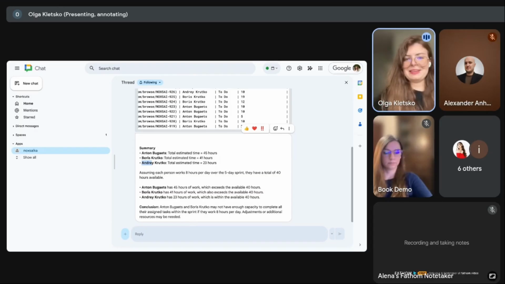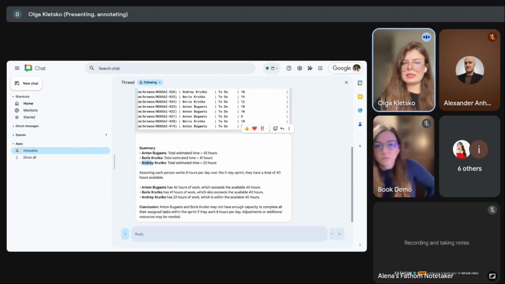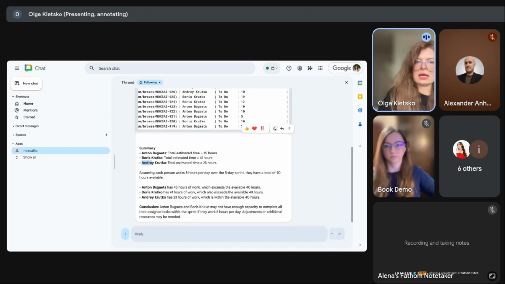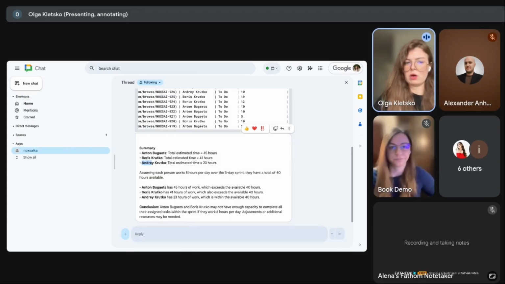So I think this is all about use cases, and for sure it can be any use case based on the process, based on just imagination, because you can write everything in just human language here. But this is the approach how Noxs may work, how it delivers value, how it notifies proactively before something really happens, and how it can speed up the work of the whole team, and can make the team more efficient.